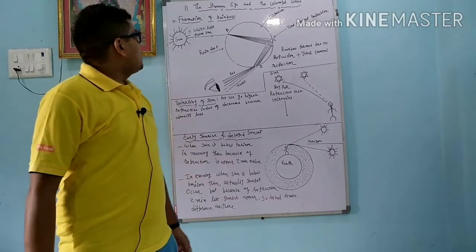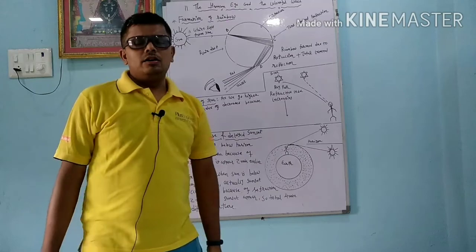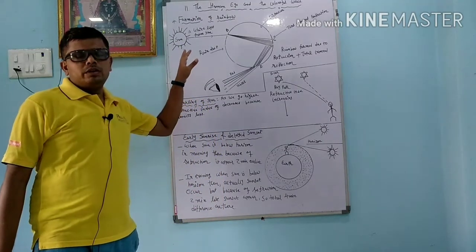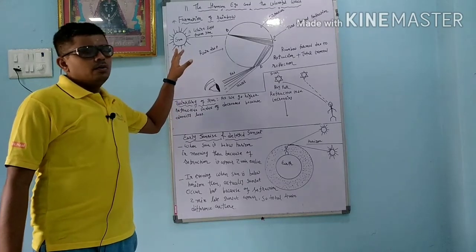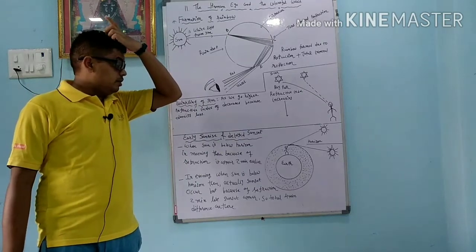Today we will learn the formation of rainbow in chapter 11, the human eye and the colorful world. Okay. So generally we observe the rainbow in the rainy season. Okay, and generally it is in the opposite direction of the sun.